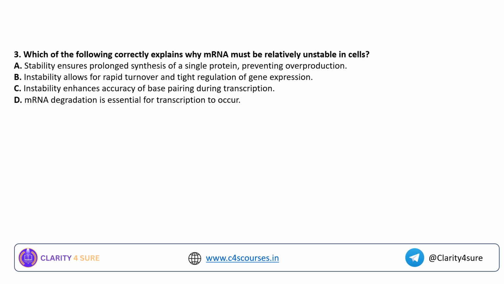Which of the following correctly explains why mRNA must be relatively unstable in the cells? It is talking about the messenger RNA after the transcription stage. Okay. Stability ensures prolonged synthesis of a single protein, preventing overproduction. Instability allows for rapid turnover and tight regulation of gene expression.